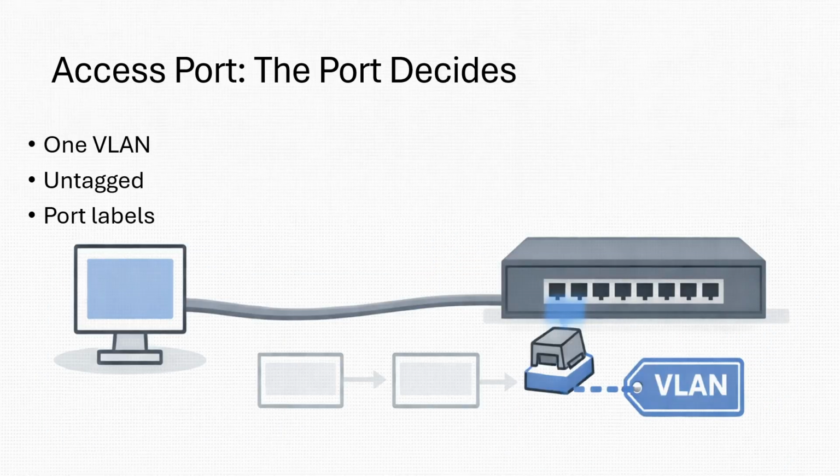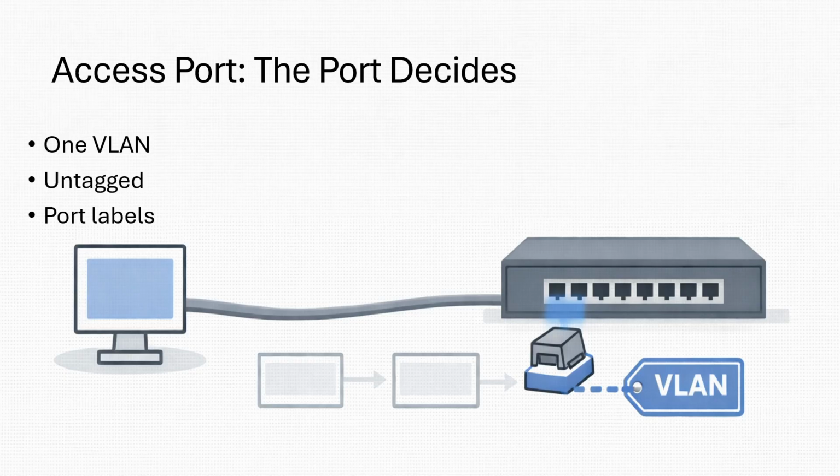Before trunking makes sense, access ports must be crystal clear. An access port belongs to exactly one VLAN, and the end device connected to it sends normal Ethernet, untagged. So here's what's really happening. A frame enters the switch with no VLAN information inside it. The switch looks at the port and says, anything entering here belongs to VLAN 10.